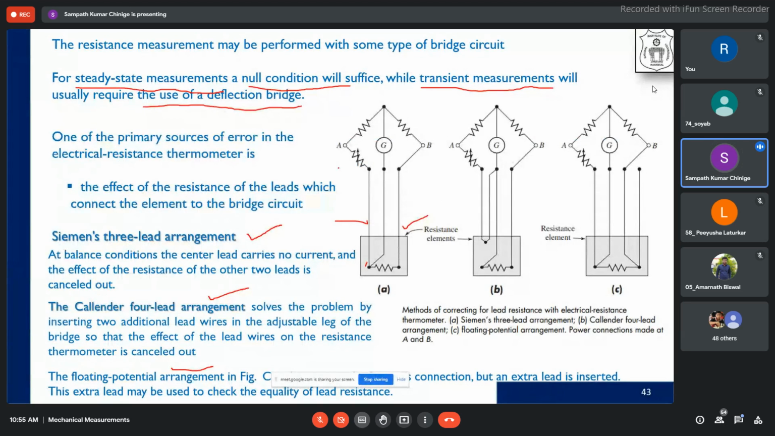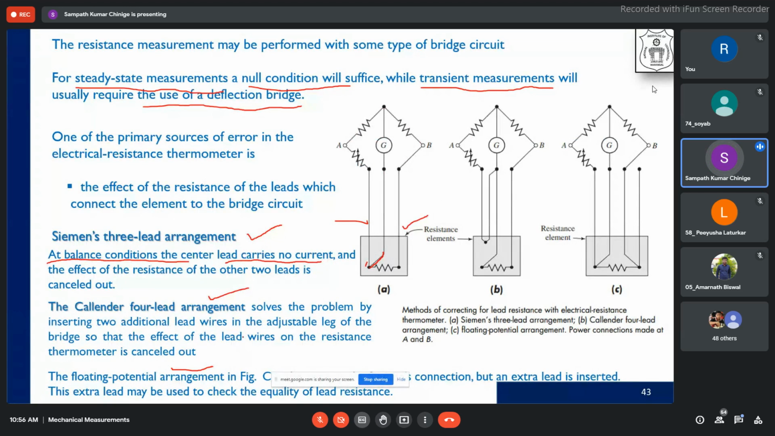You can see from here, we have one more lead wire connected to this, right? At balance condition, the central lead carries no current. When the circuit becomes balanced, the central lead doesn't have any current because it is connected over here. So it carries no current, and the effect of resistance of the other two leads, whatever is happening here and here, will be cancelled. So this is basically your Siemens 3-lead arrangement.